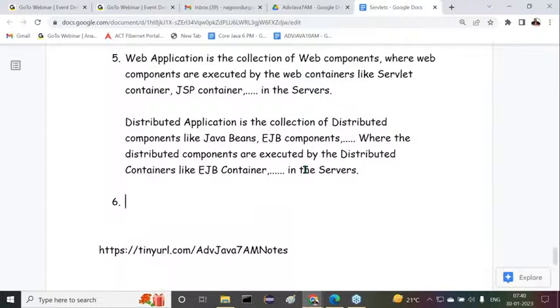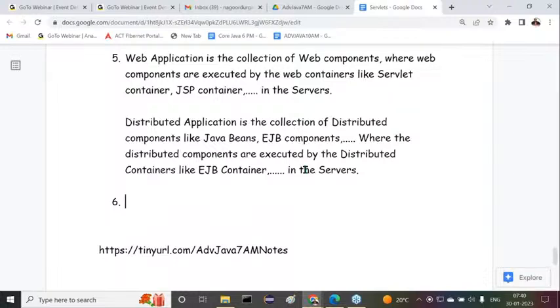But distributed applications require the full stack of middleware services, so application servers are mainly for distributed applications. Because of that, web servers are not sufficient to execute distributed applications, whereas application servers give the full environment for executing them.